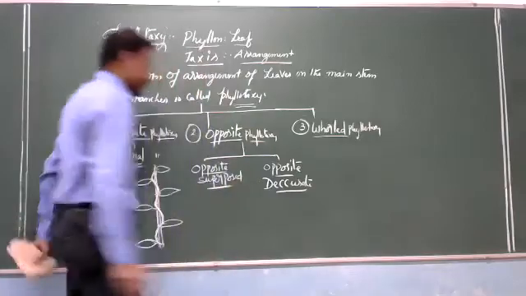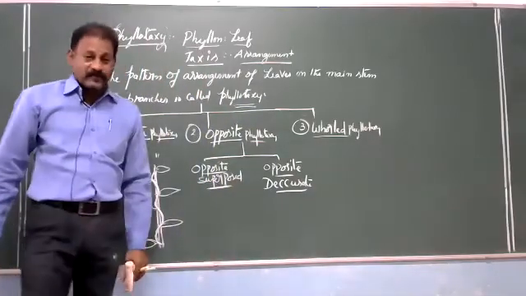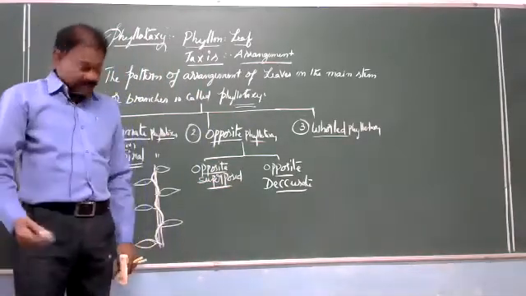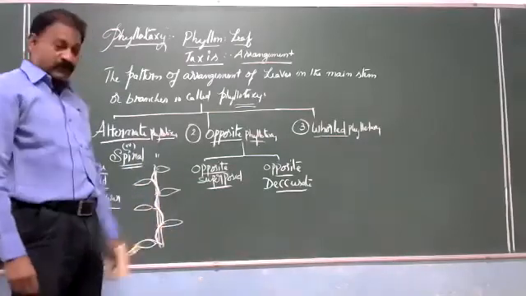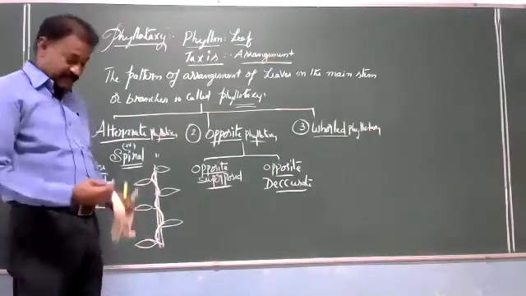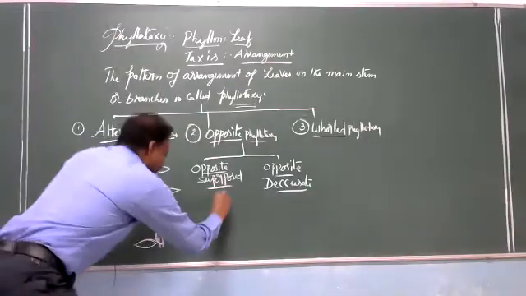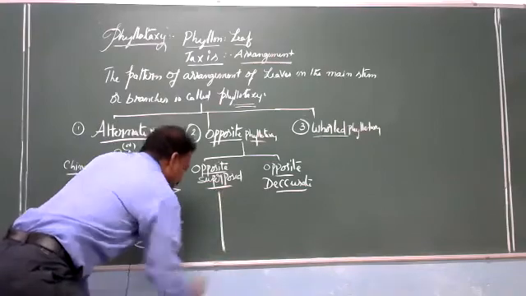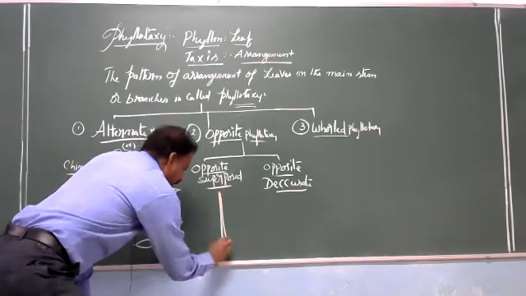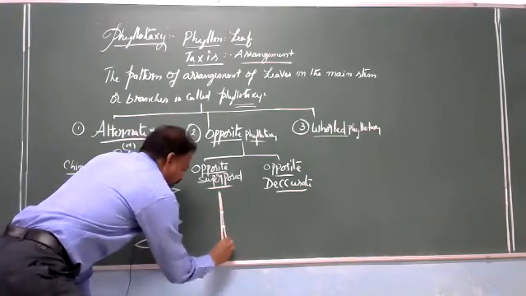See here, my dear students, what are these? Opposite phyllotaxy is of two types. Opposite superposed means, see here, this is the stem or branch, and at every node leaves are present.